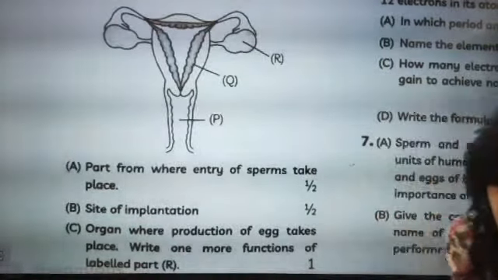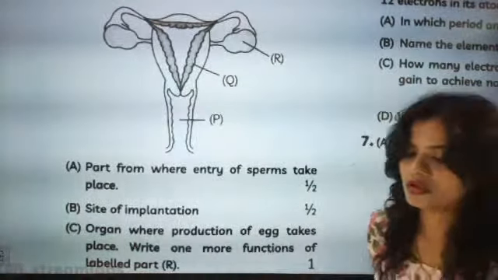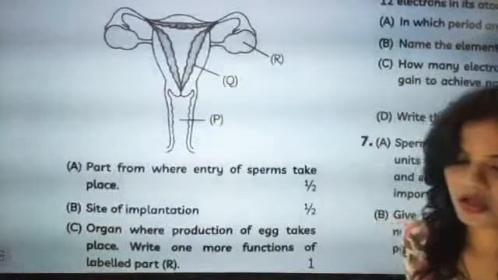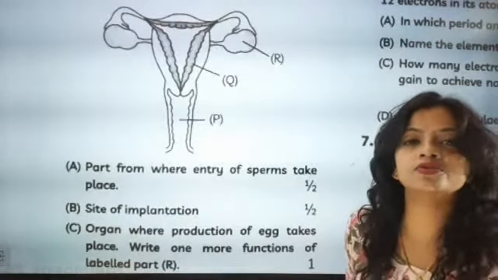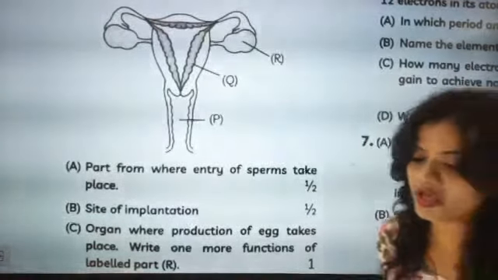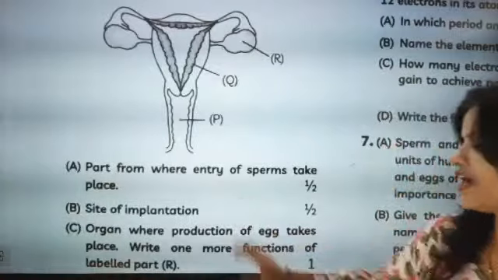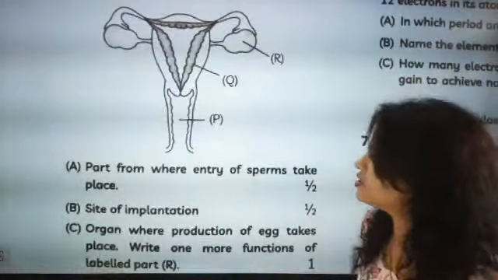Site of implantation. You have to write the names also. I don't have the solution of this sample paper, so if I provide you the sample paper, I will not be able to provide you the solution. That's why I am discussing the answers here itself. So site of implantation is Q.